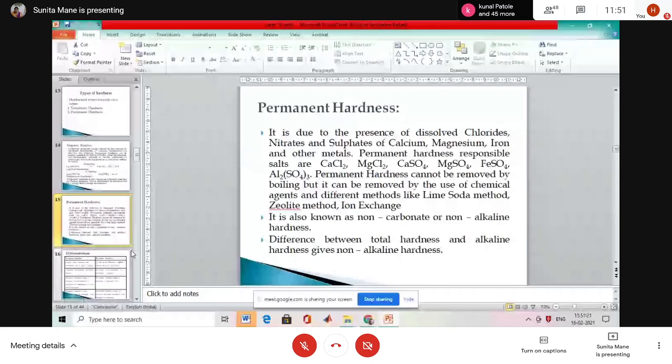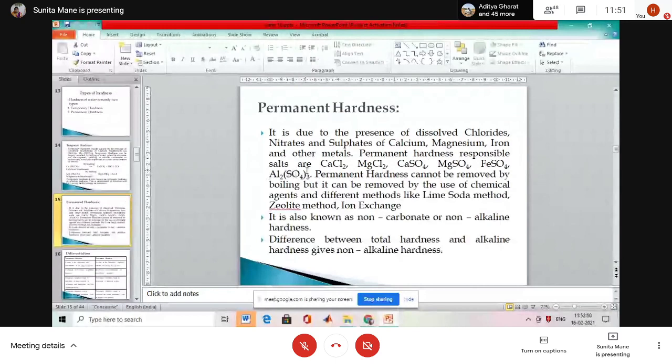So in meaning there is a definition. Temporary, it can be easily removed. Okay. Permanent, it cannot be removed. Temporary hardness is caused by bicarbonates of calcium and magnesium. Okay. Permanent hardness is due to the presence of dissolved chlorides, nitrates and sulfates of calcium and magnesium and iron and other metals. Okay, permanent hardness is responsible for the salts.